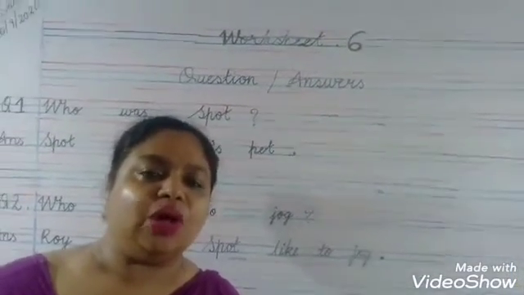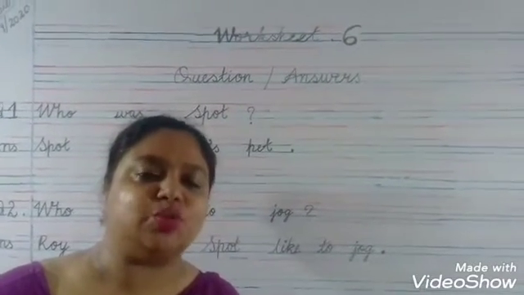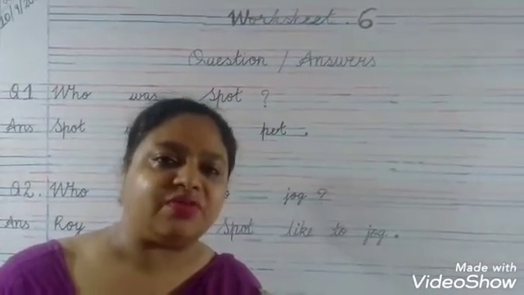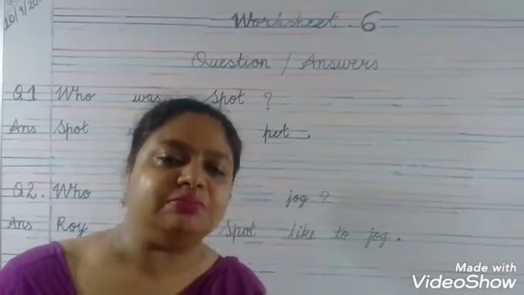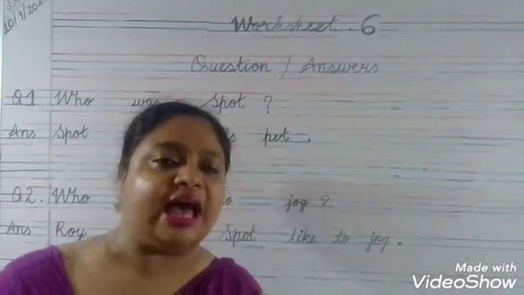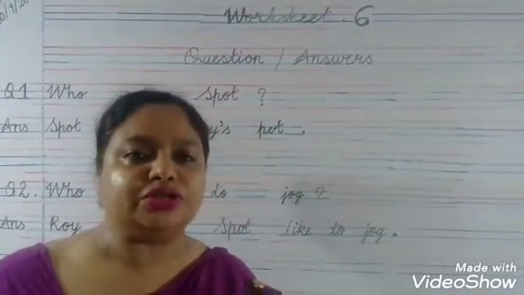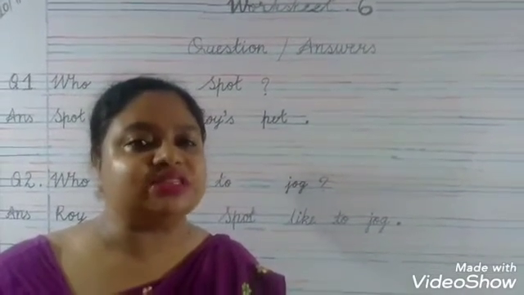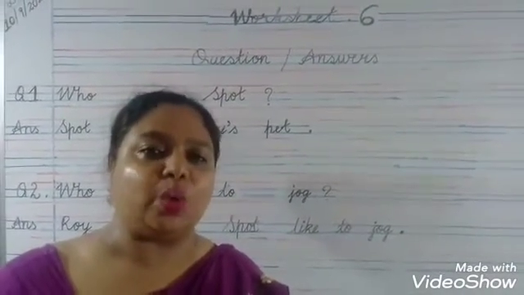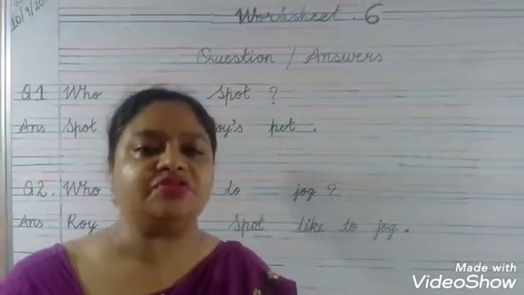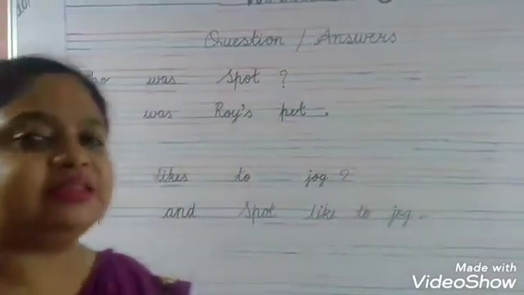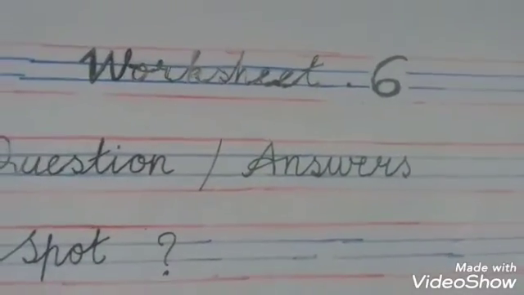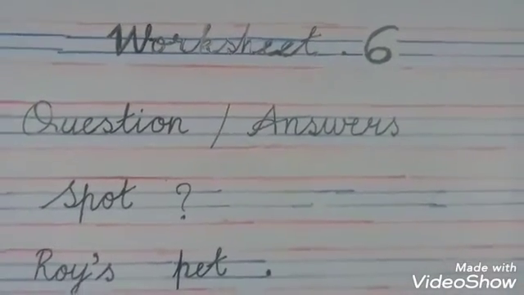I hope you all have completed your worksheet 1, 2, 3, 4 and 5 of chapter 2, Meet Roy and Spot. And in this session we are going to do worksheet 6. In worksheet 6 we have the questions and answers of chapter 2. As you can see on the board, worksheet 6 has been done.